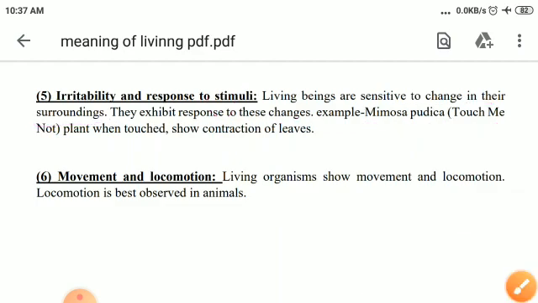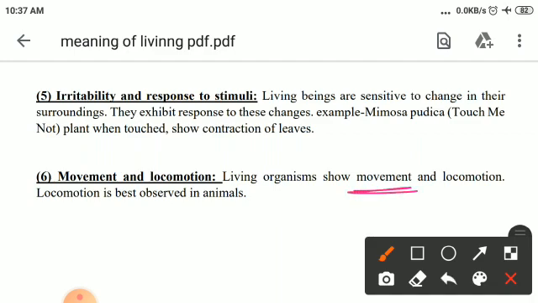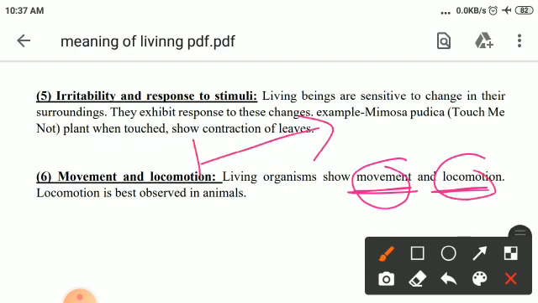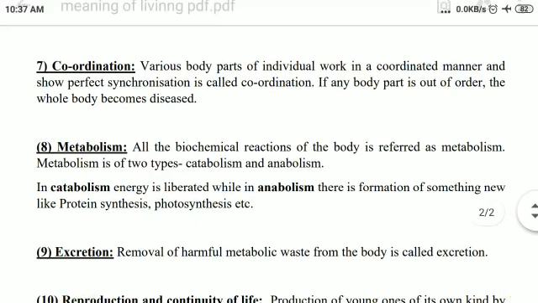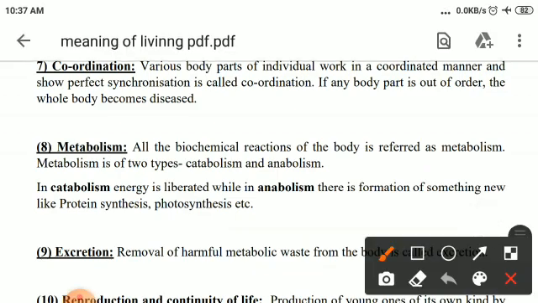Movement and locomotion. Living organisms show movement and locomotion. Movement means movement of body parts, like shaking of hands or head. Locomotion means movement from one place to another. Locomotion is best observed in animals. Now, coordination. Various body parts are well coordinated and perform a work after synchronization.